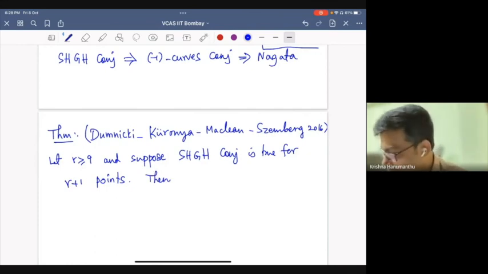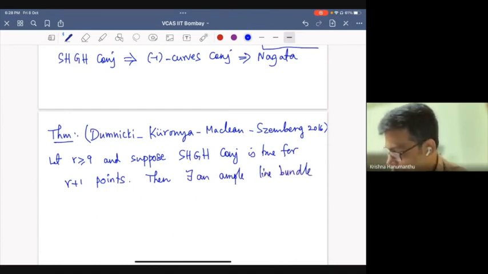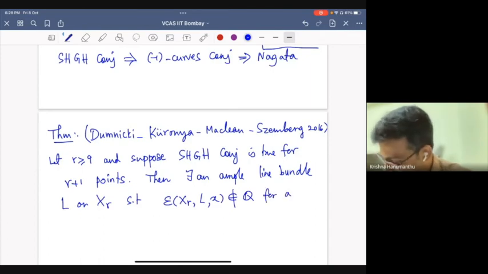Then there exists an ample line bundle L on X_r, where X_r is a blow up of r general points, such that epsilon(X_r, L; x) is not rational for a very general point x.